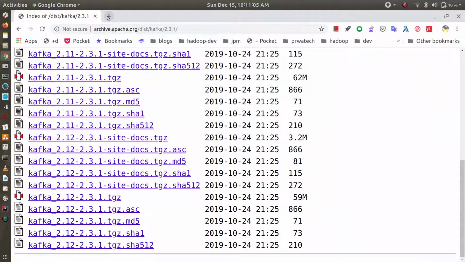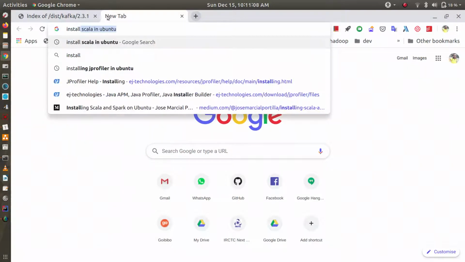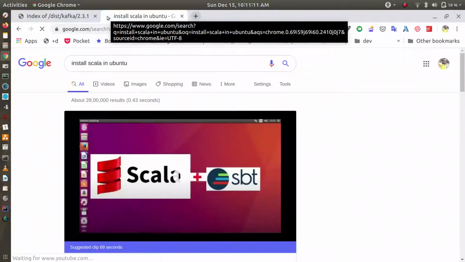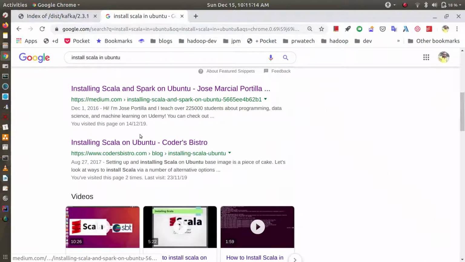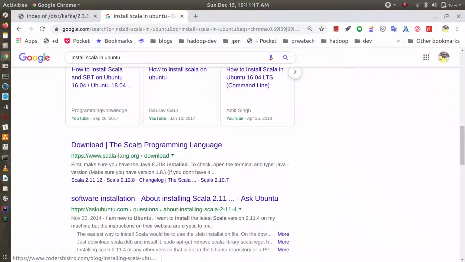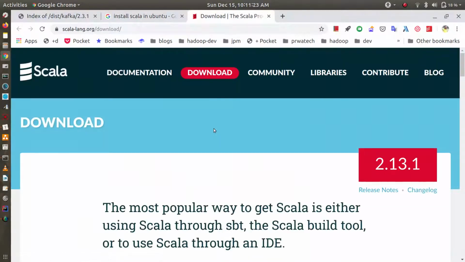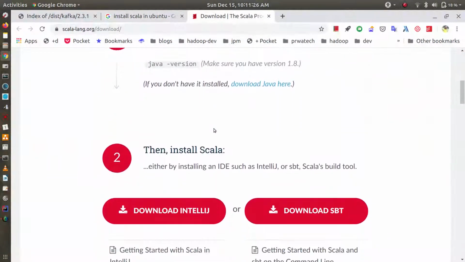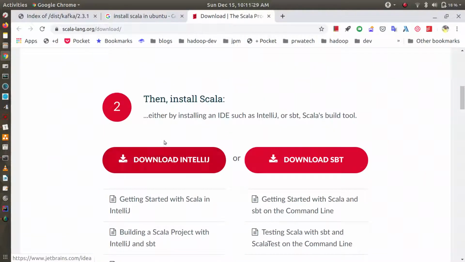You can also install Scala, just Scala. I am using Ubuntu. You can check this one. This is the Scala, and you can download and install the Scala version you want. It comes in two forms. If you are using IntelliJ, which we will use in the next session, you can use this one, or you can install SBT. SBT is Scala's build tool. So you can download and install SBT so that you will have Scala installed on your machine.